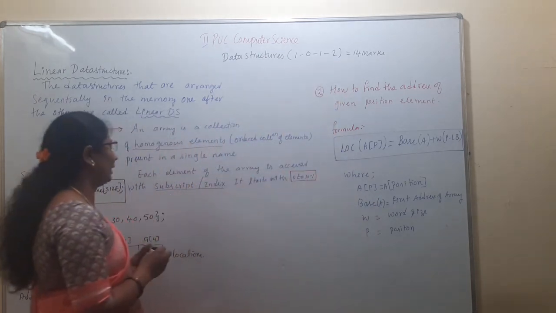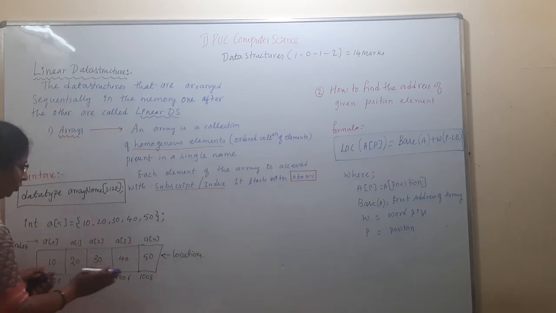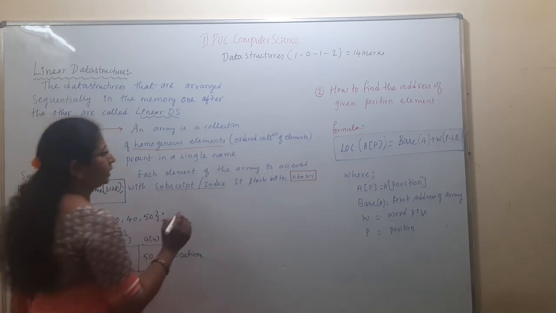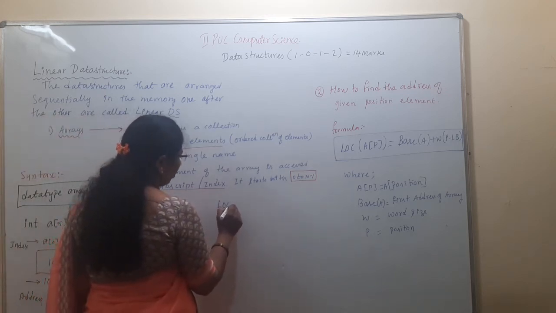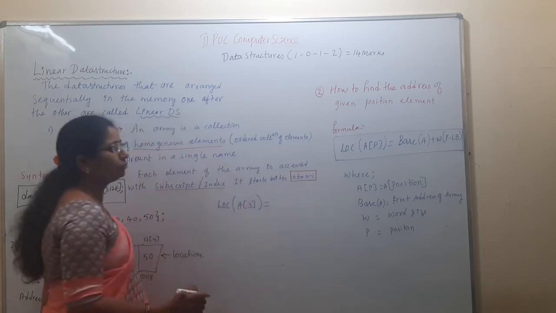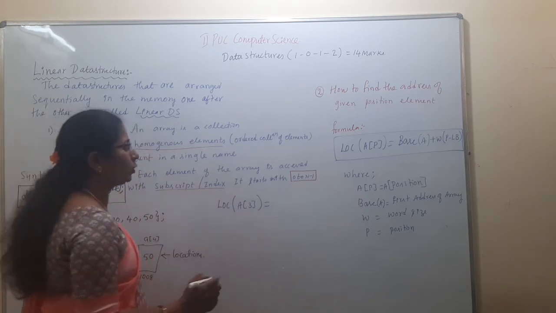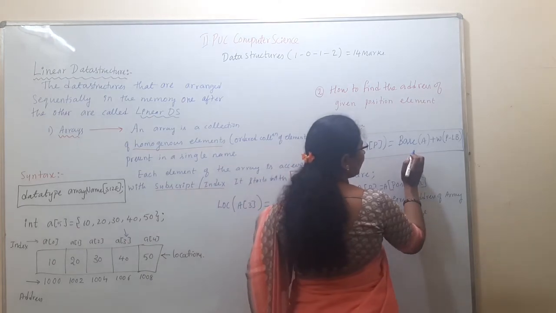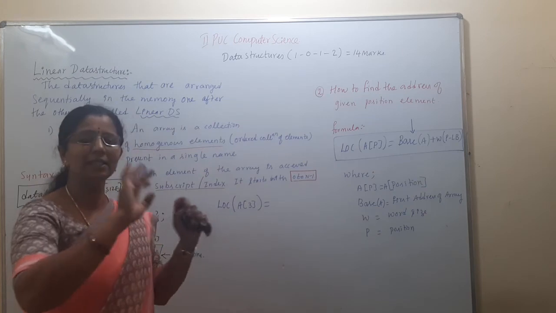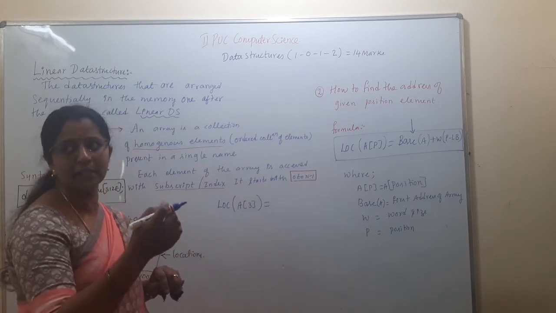for a particular element. Suppose I don't know the address of this, so I need to find the address of 3. That means I need to find the location of A of 3. How do we find the location of A of 3? See, just now I told you, if we know the address of the first array location, then it is easy to find the address of the elements present after it.